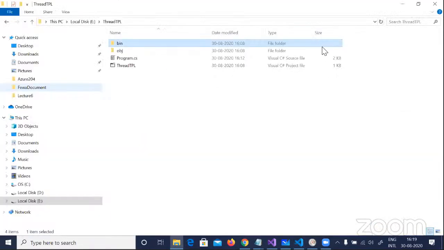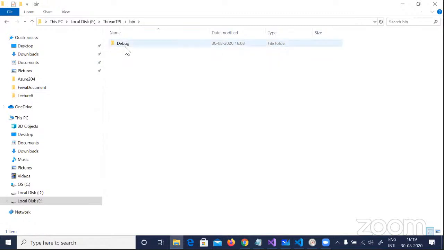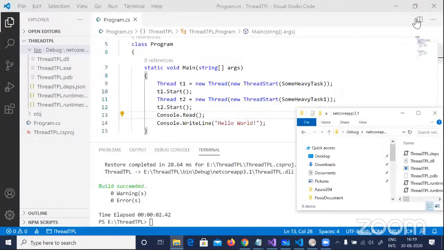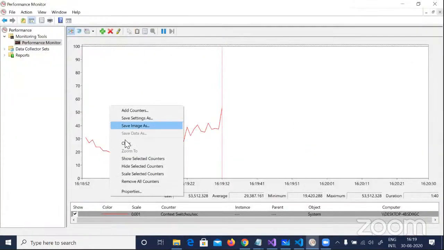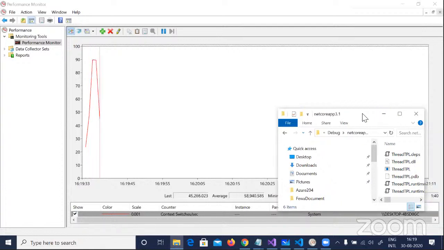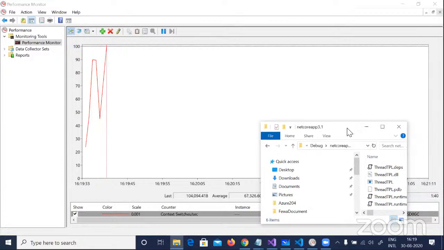Let me reveal this in File Explorer and try to run that exe and see what happens. It's quite tricky when you're switching windows as well. The context switches happen, so it's very difficult to figure out sometimes when the context switches are happening and when not. One more thing I was trying to point out is that you can't measure